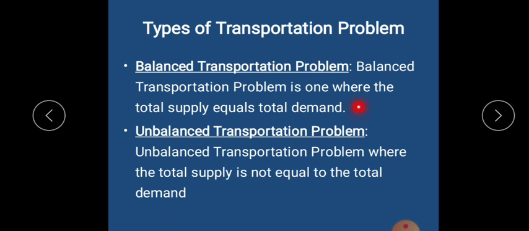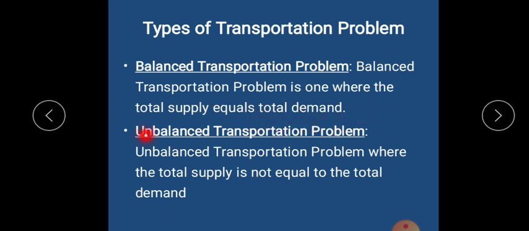Whenever you are solving a transportation model, remember, very important, the first step is you have to check whether the problem is balanced or not. If it is not balanced, then you have to balance the problem. How to balance the problem, we'll see when we are solving the problems. So the first step in solving a problem is always to check whether this problem is balanced. Only a balanced transportation problem can be solved.